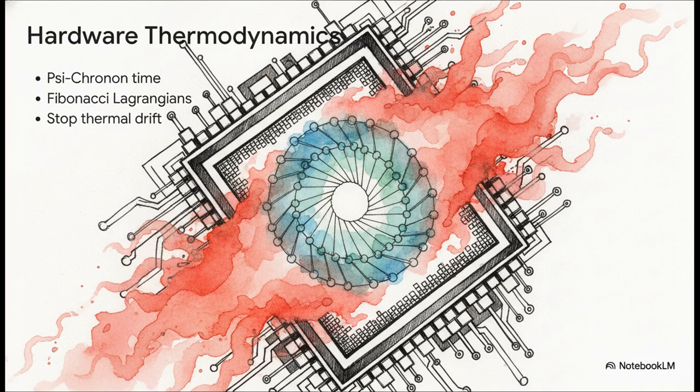Then, to manage the physical heat, it uses partitioned Fibonacci field Lagrangians. It sounds complex, but think of it like mapping out a city's power grid, using a mathematical spiral so that no single neighborhood ever overheats. By distributing operations this way, it scatters the thermal gradients. This actively prevents the physical hardware from slowly degrading the system's precision.